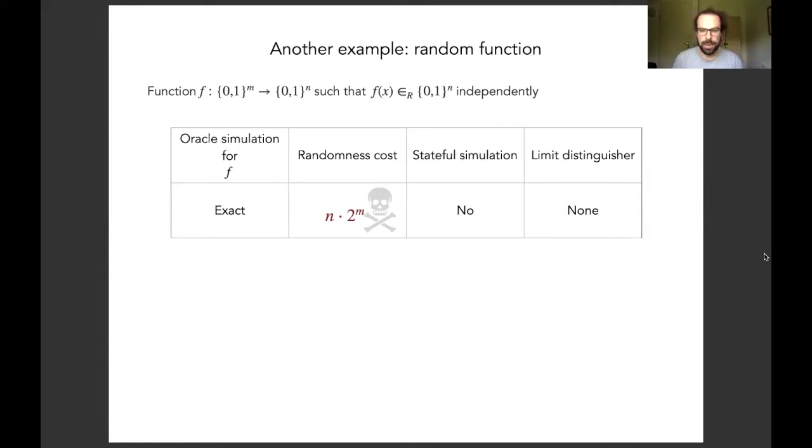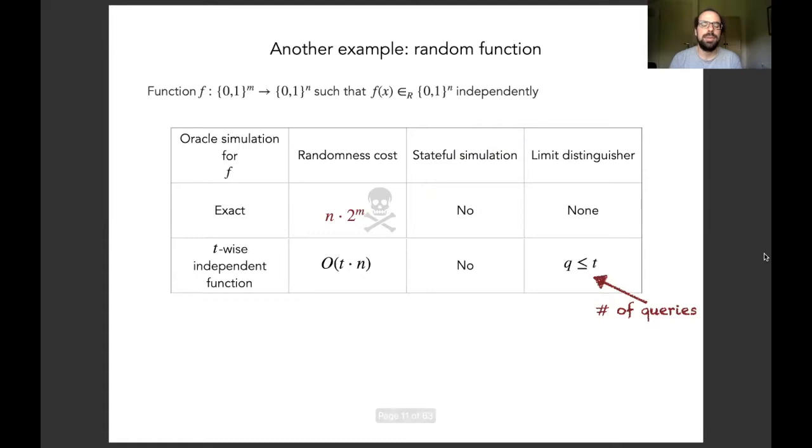random function. One way to solve it is, of course, to pick such a uniformly random function, but that's very expensive because we have to pick a uniformly random output for each input. So the cost is n times 2 to the m bits of randomness, which is prohibitive for many applications. And note that the runtime and the memory cost of such a simulation will actually be larger than the randomness cost. Luckily, we can cut some corners in many cases.